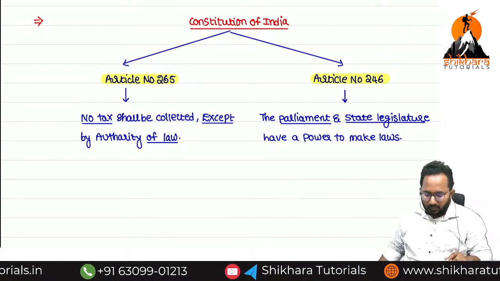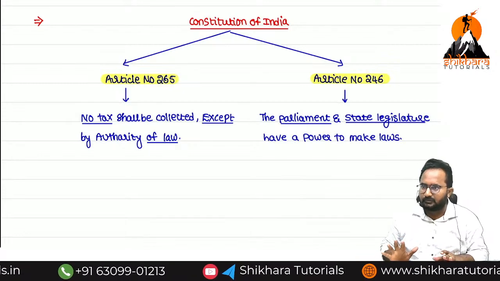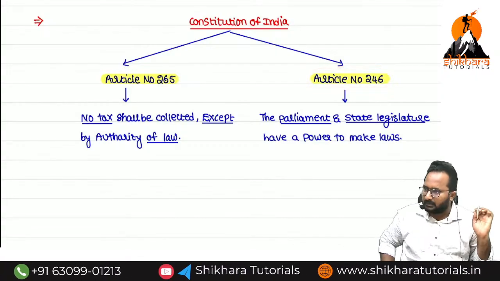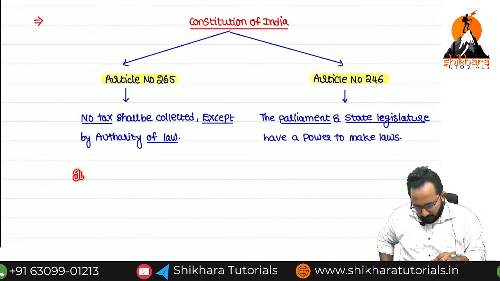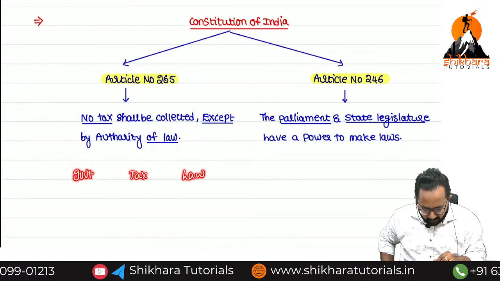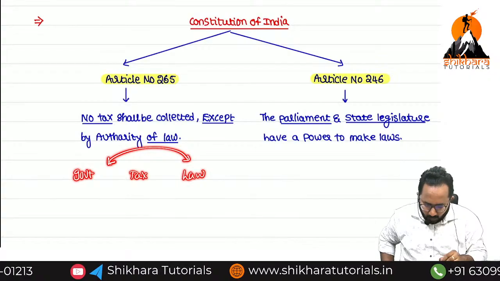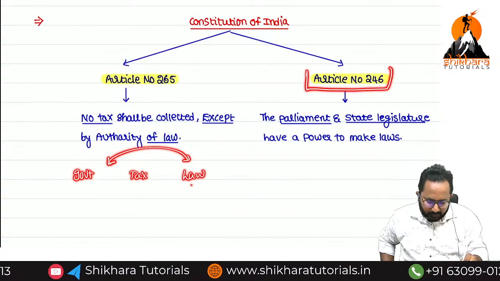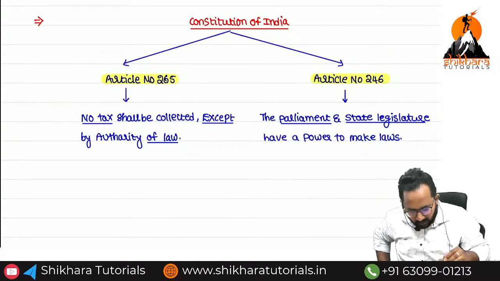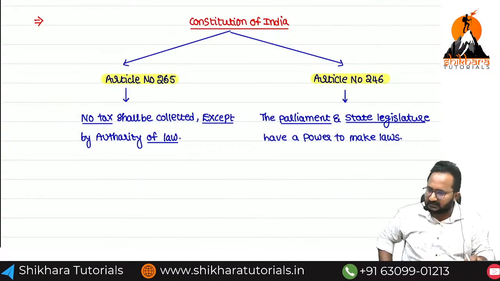Now government always wants to frame the laws as per article number 246. So if government wants to collect the tax, definitely they need to frame a law. How to frame the laws? For that the Constitution of India gave clarity in article number 246.